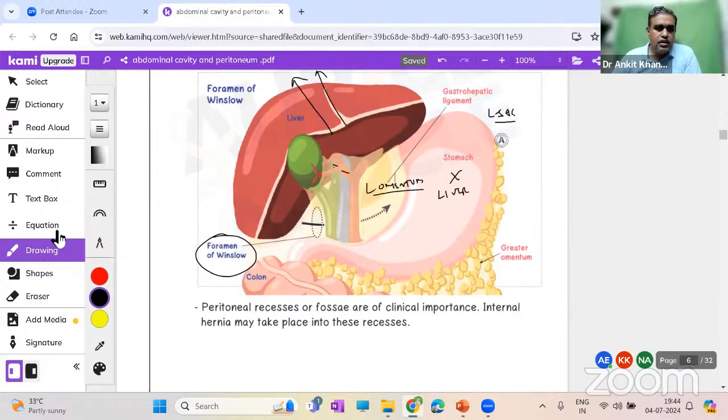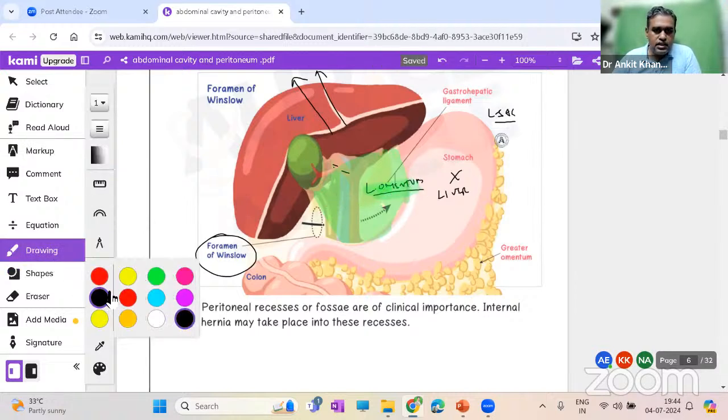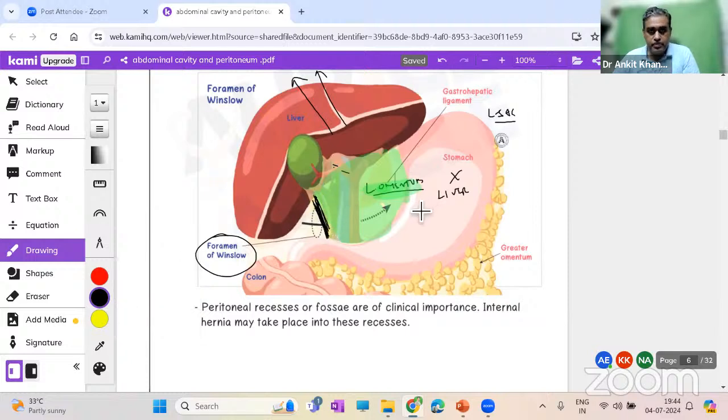So how to locate this? Again, if you retract the liver, there is this peritoneal attachment between the stomach and the liver. This is the lesser omentum. Now, if you go to the right margin of the lesser omentum, there is a space through which you can pass even your finger.